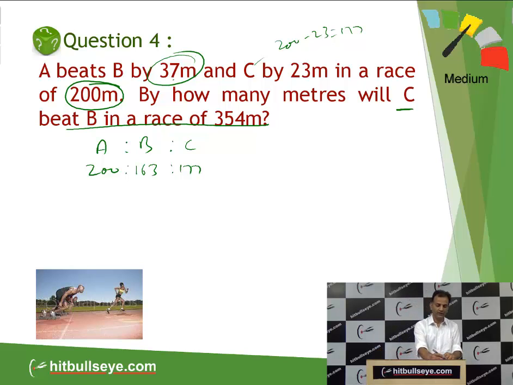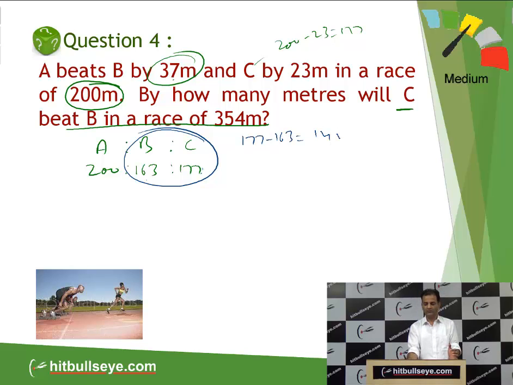Now we only have to check the relation between B and C, students. Apply the unitary method, which we have already done. So can we say if in a race of 177 meters, B is running 163, that means 177 minus 163 will be 14 meters. So C can beat B by 14 meters in a race of 177 meters.